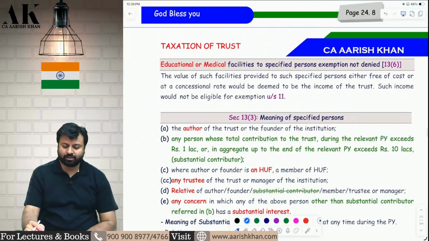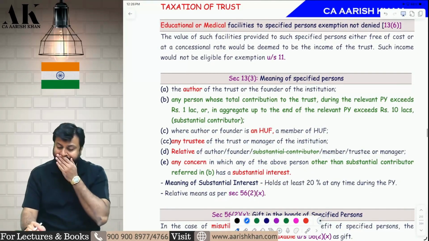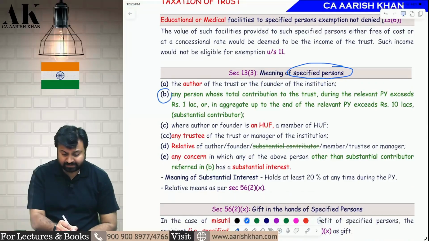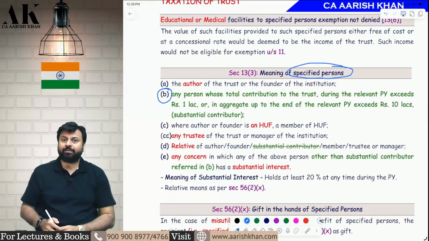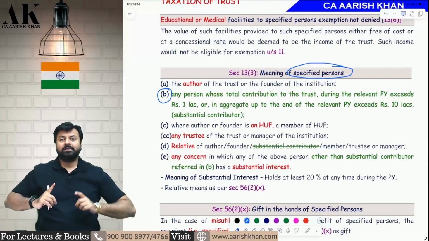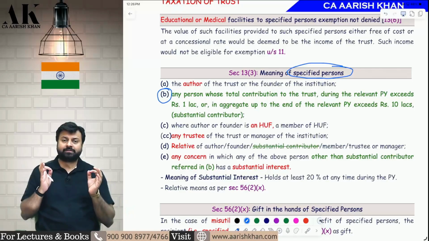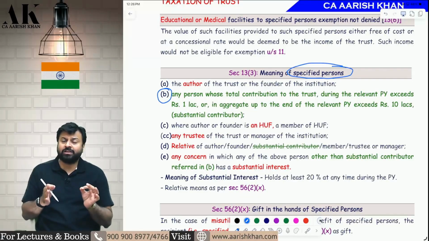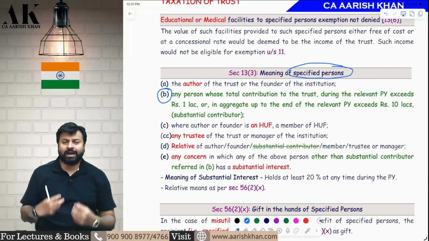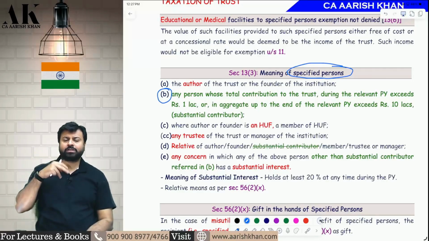Now, the next amendment is also a very important amendment, which is in the definition of specified person. The definition is amended in point number B. The definition of substantial contributor is amended. Till last year, what was the definition of substantial contributor? Any person who has given contribution of more than 50,000 during the financial year to the trust is a substantial contributor. So I am a trust, you are a donor, and if you have given me donation of more than 50,000 in the financial year, you are a substantial contributor.